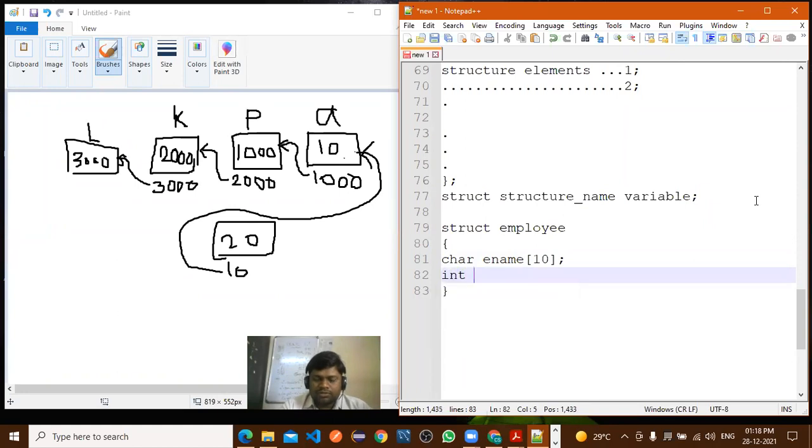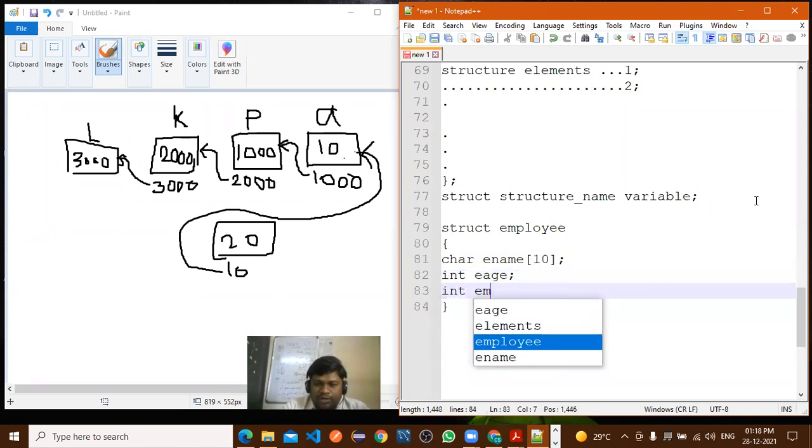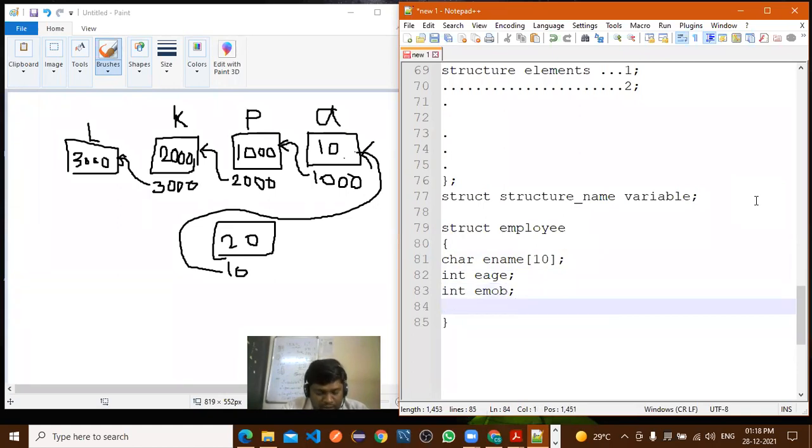After that, here I require the employee age, right? After that, the employee mobile number. Again, what do I require? In float, I will take e salary, right? Now here four variables we have declared.